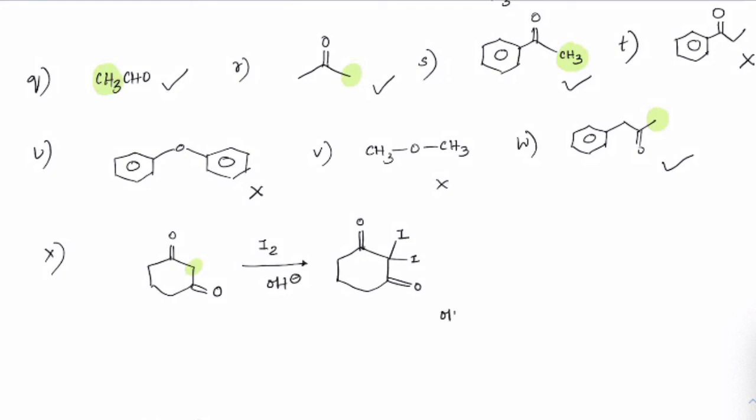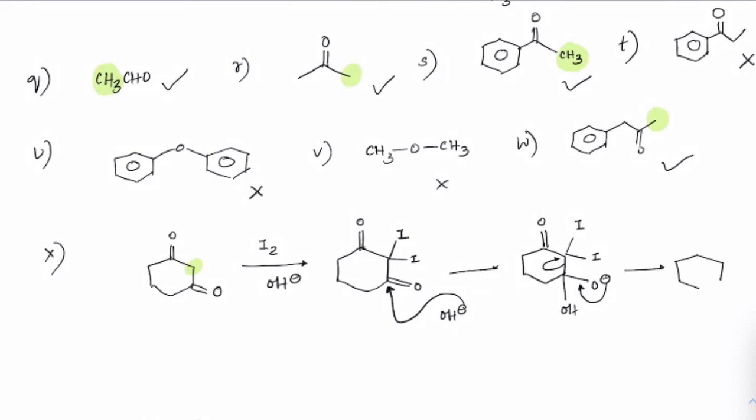After that, OH minus will attack here, and we will get double bond O, iodine, and we'll get O minus and OH. Now when this bond tries to close, this bond will break, correct? So when this happens, this bond will break here. This only happens in cyclic form, and then we would get double bond O with two iodines. Keep writing along with me.